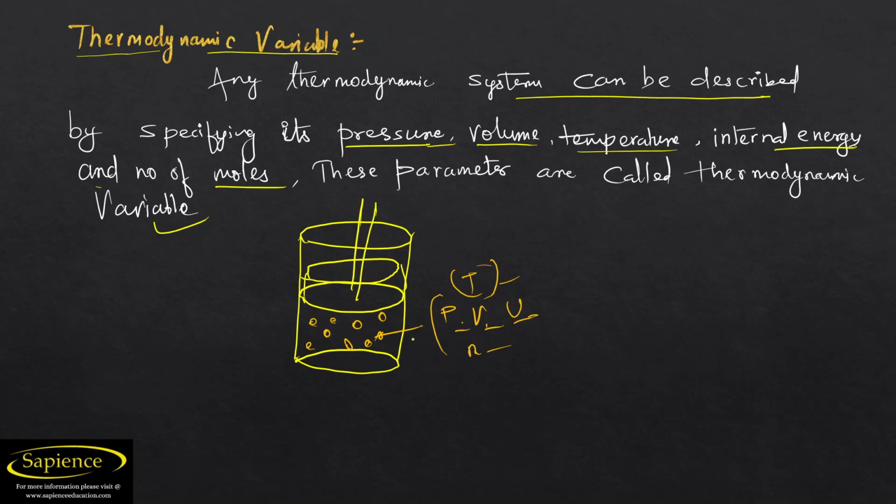So these will vary if we apply heat from outside. When heat energy is there, the temperature will increase, and its pressure may increase. We don't know what is actually going to happen after a while. It depends upon the situation. It may happen that the volume will increase. It may happen that the internal energy will increase. It may happen that work will be done. So there are some variables.